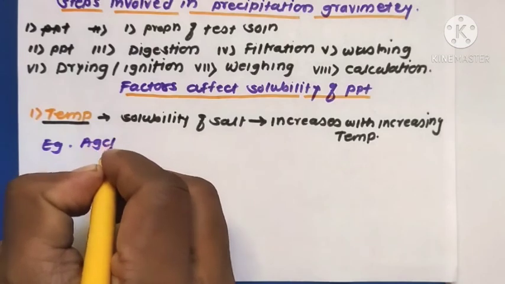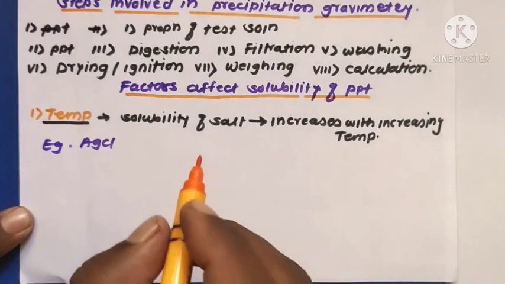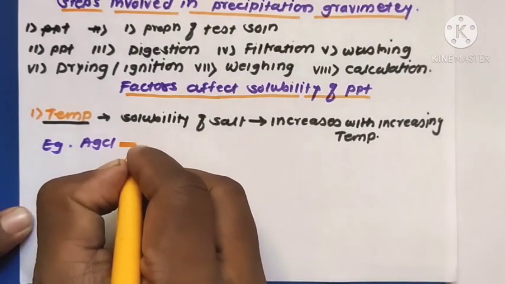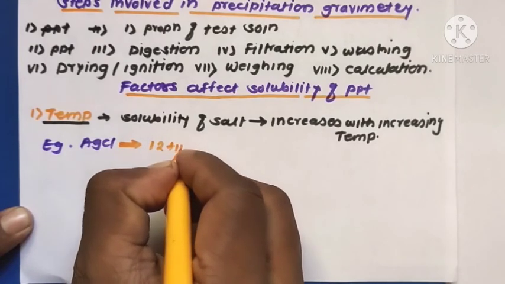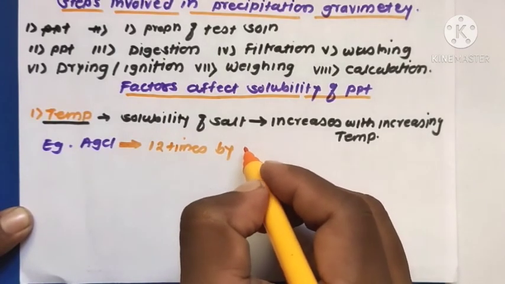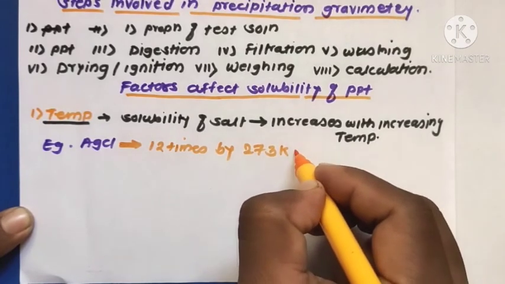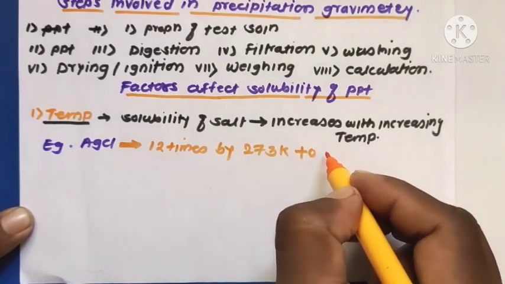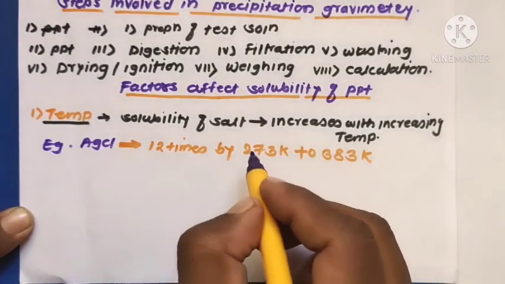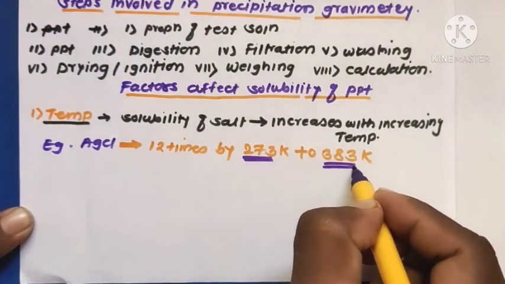Suppose one example, a salt like AgCl. If the temperature is increased from 273 to 383 kelvin, the solubility of AgCl will increase by 12 times.